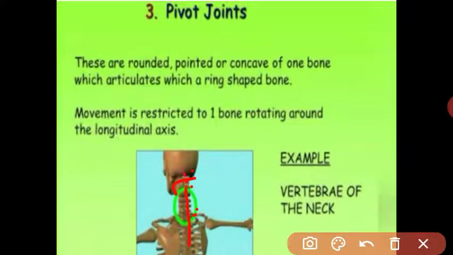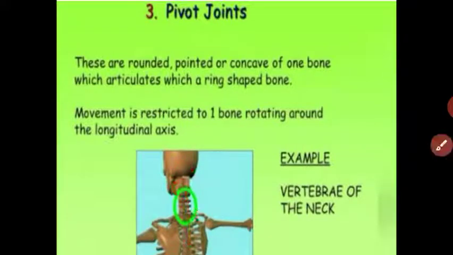In between the two joints is called the pivot joint. Pivot joints means one bone rotates over the pivot, like the end of another bone. Got it? What is meant by pivot joints?